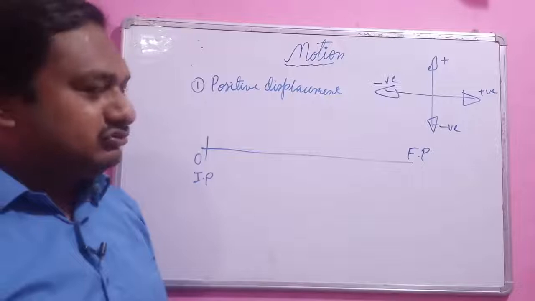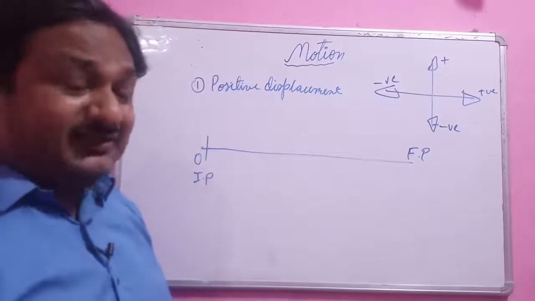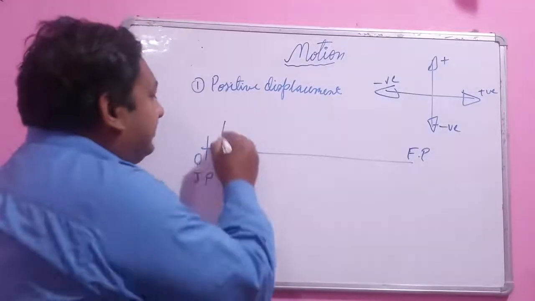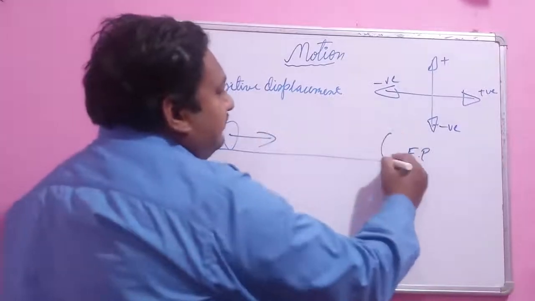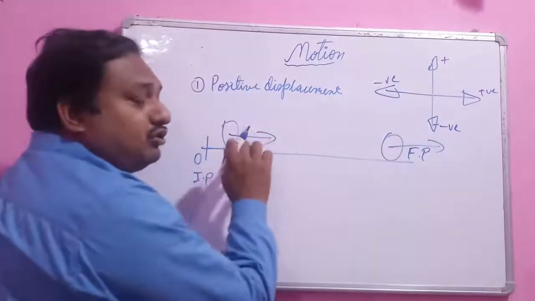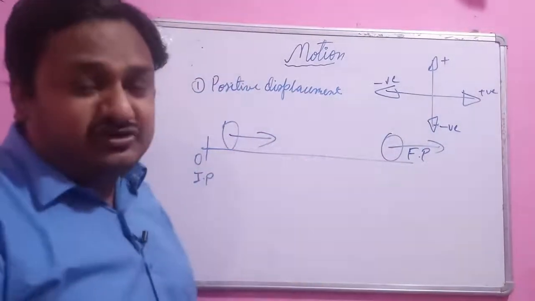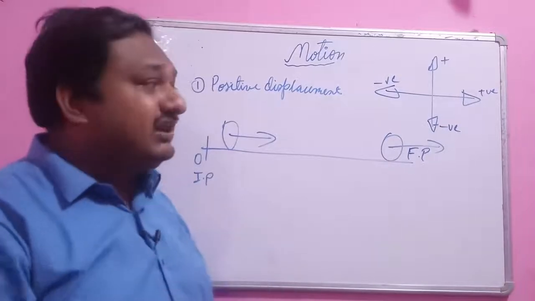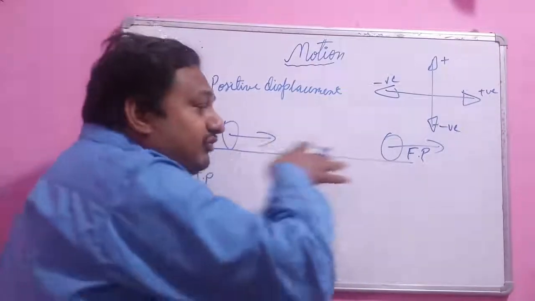So that positive means the direction. He continues his motion in its previous or original direction. Here positive is associated to the direction, so we can say that the object is moving toward the right.